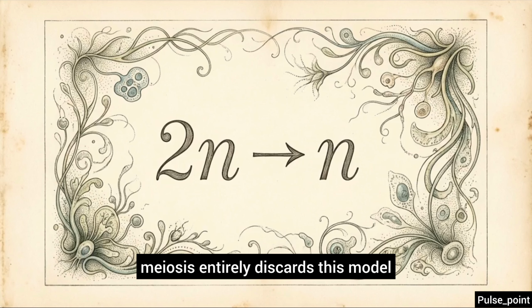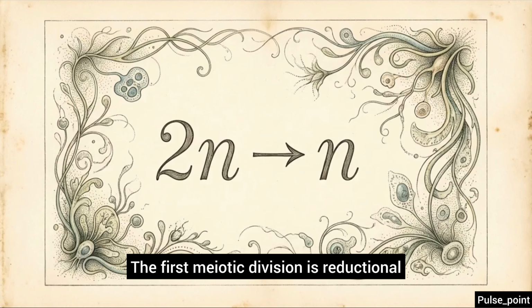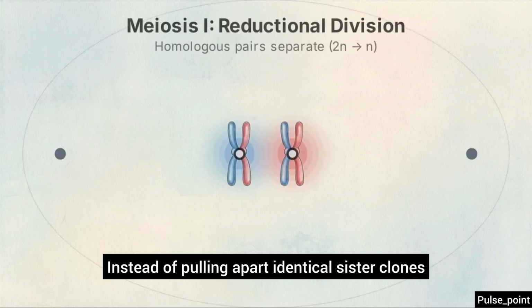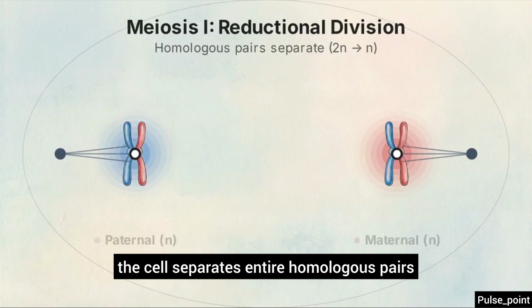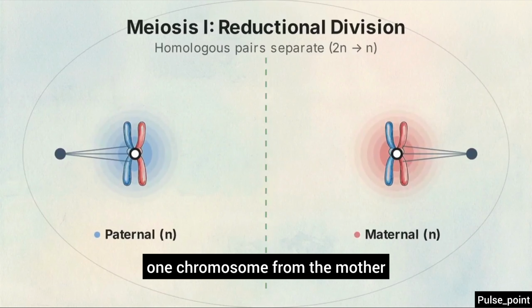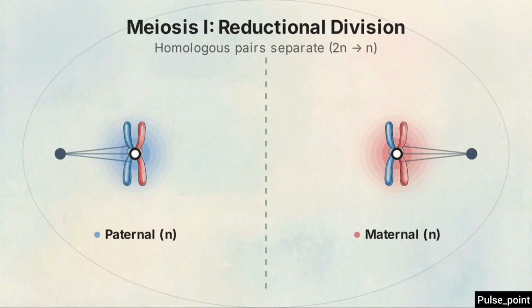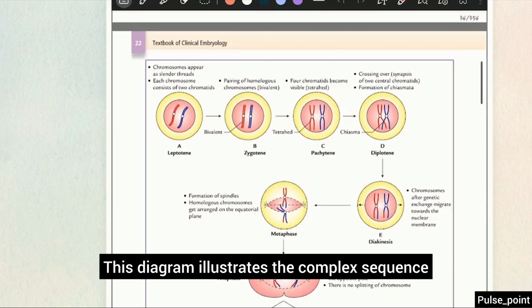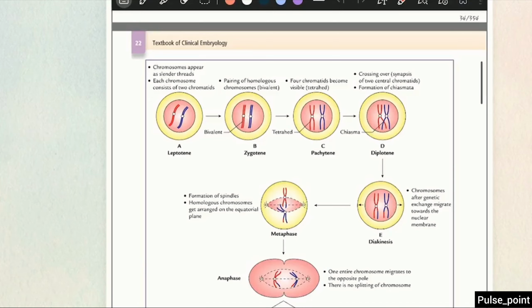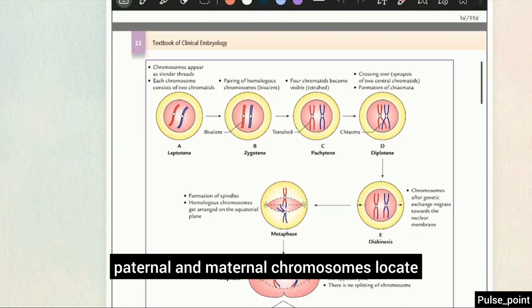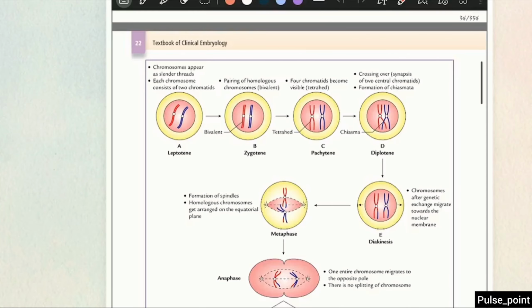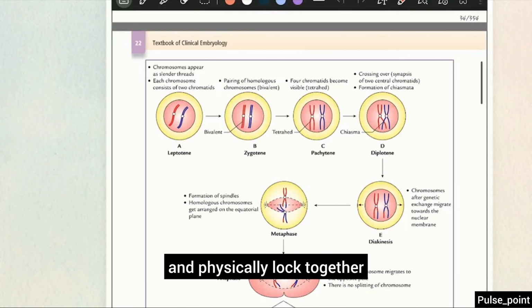Meiosis entirely discards this model. The first meiotic division is reductional. Instead of pulling apart identical sister clones, the cell separates entire homologous pairs, one chromosome from the mother and one from the father. This diagram illustrates the complex sequence called prophase 1. During the leptotene and zygotene stages, paternal and maternal chromosomes locate their matching pairs. They align lengthwise and physically lock together, a process known as synapsis, forming what is called a bivalent.